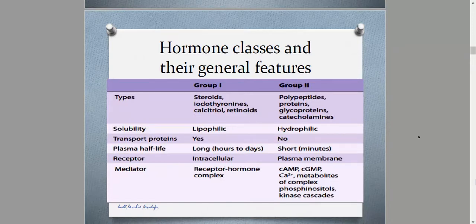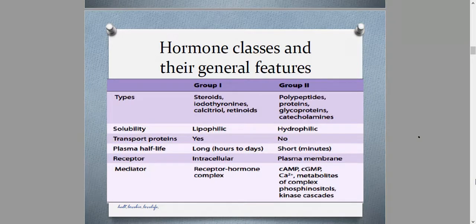On the other hand, for group number 2, hydrophilic hormones induce the production of secondary messengers like cAMP, cGMP, ionic calcium, metabolic complexes of phosphoinositides, and phosphatase kinase cascades. In a little while we'll talk about these secondary messengers.